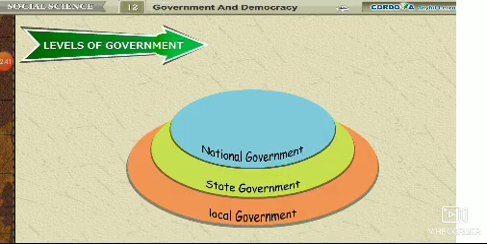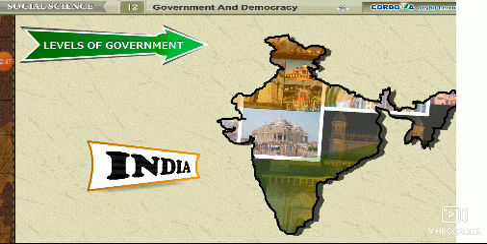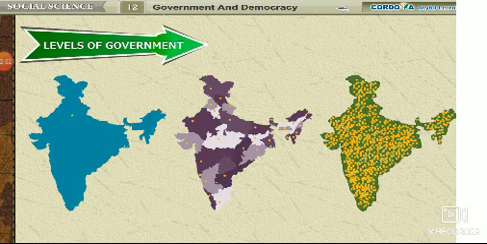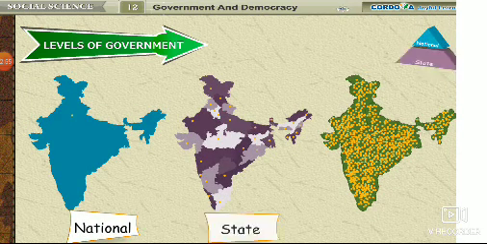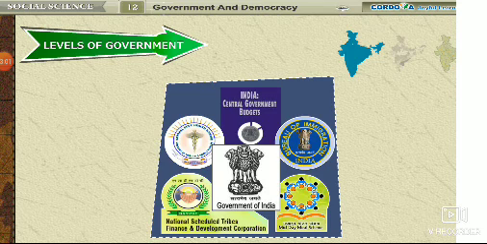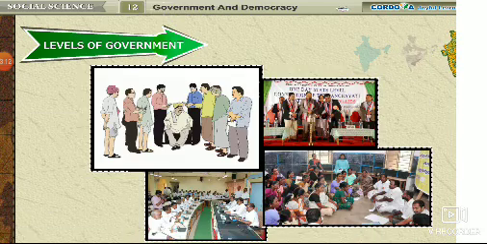Levels of government. India is a big country. In order to function effectively all over the country, the government operates at 3 different levels: national, state, and local. At the national level, the central government manages the affairs of the country. The state governments look after the welfare of the particular states. Villages, towns, and cities are looked after by the local self-governments to solve various issues at the grassroots level.